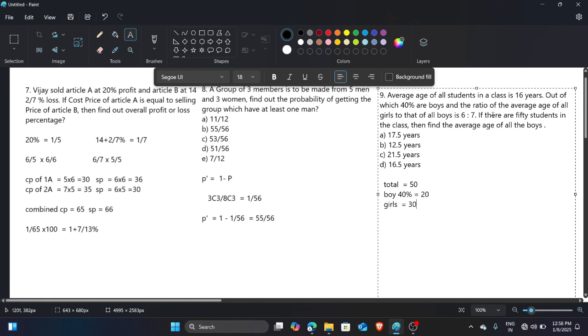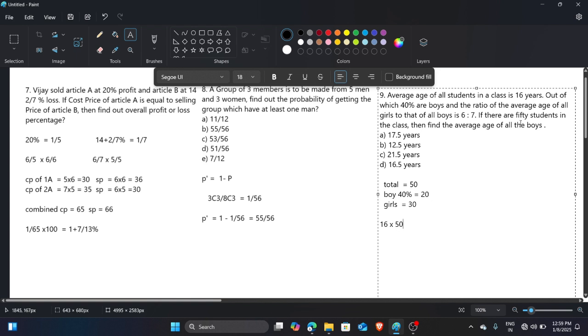Now the average age of the girls to that of all the boys is in the ratio 6:7. The average age of all the students in the class is 16 years, so the total age is 16 into 50.